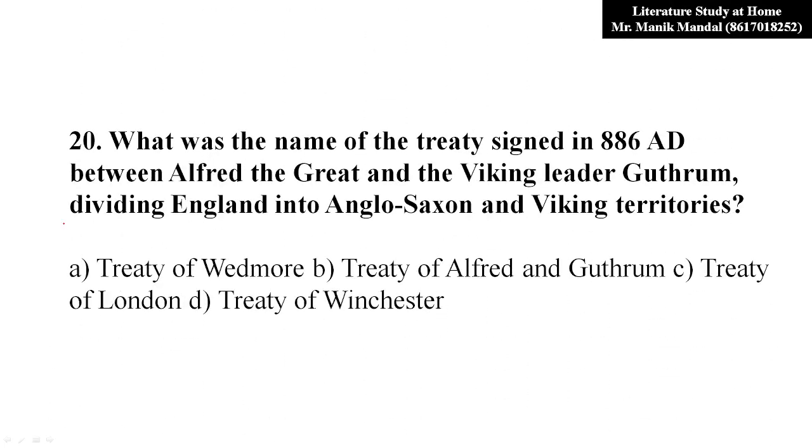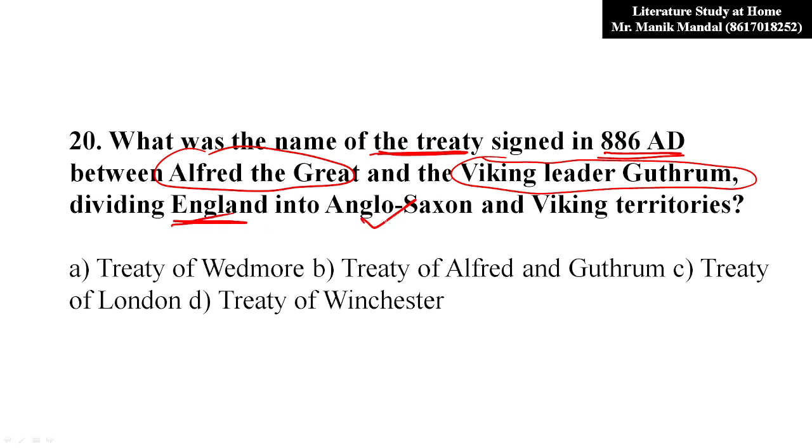Now question number 20. What was the name of the treaty signed in 886 between Alfred the Great and the Viking leader Guthrum, dividing England into Anglo-Saxon and Viking territories? So what was the name of the treaty? It is called the Treaty of Wedmore. This is very, very important, my dear friends.